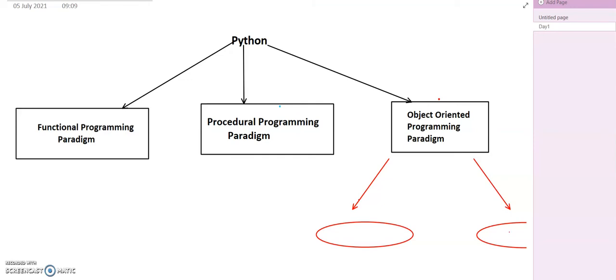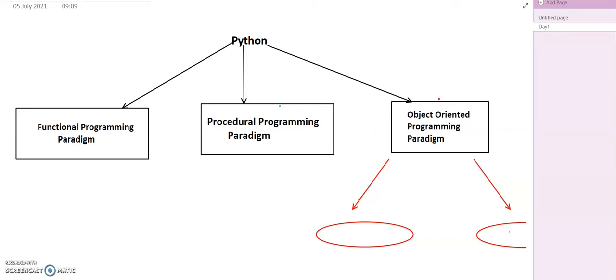The reason is that Python supports three different programming approaches. It supports the functional programming paradigm, and the procedural programming paradigm, in which we divide the complete big task into smaller subtasks following a top-down approach. Python also supports the object-oriented programming paradigm, which is going to be the topic of discussion for this video and for the coming videos. We are going to discuss the object-oriented programming paradigm again in a lot more detailed manner.